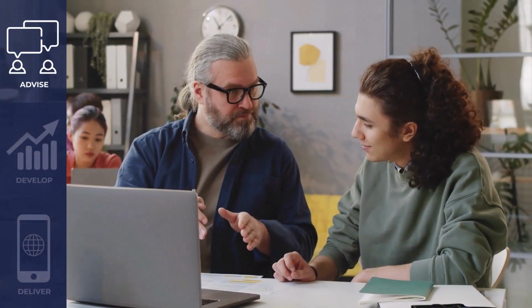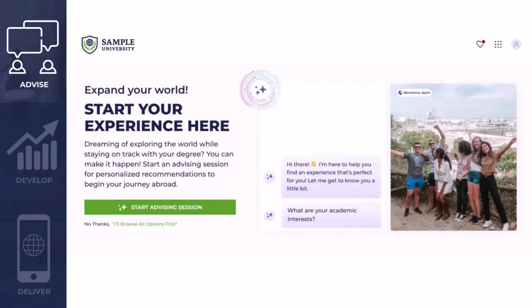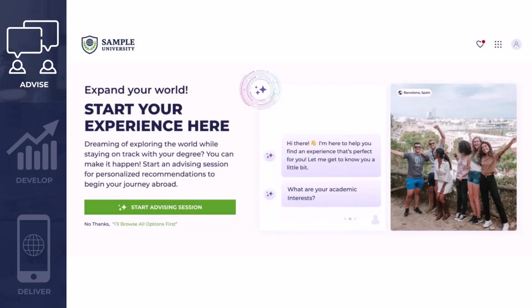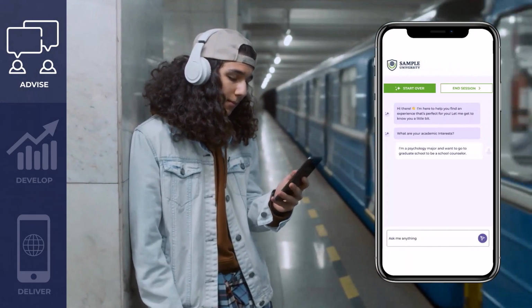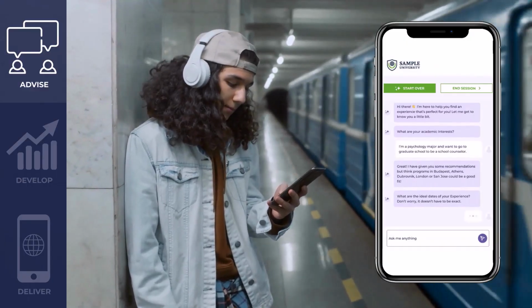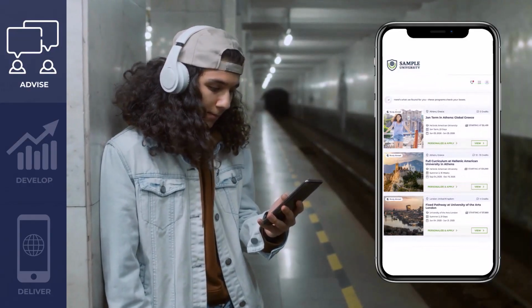Leverage advising tools to access in-depth details of thousands of program options at your fingertips, enabling you to better advise on program fit and make recommendations personalized to individual student needs. Meet your students whenever and wherever they are, with the critical details students need to prepare for experiential learning.